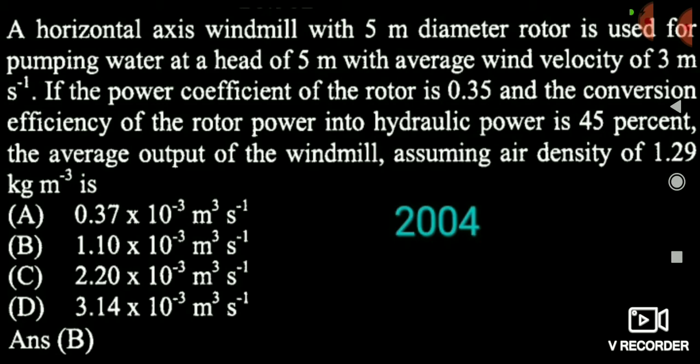Now you see the question. A 5-meter diameter rotor is used for pumping water at a head of 5 meter, the average wind speed is 3 meter per second, the power coefficient is 0.35, and the conversion efficiency is 45%. Find the average output of the windmill, assuming the air density is 1.29 kg per meter cube. It is asking the average output power of the windmill, and it has given the pumping water head, that is 5, and also the diameter and the wind velocity.